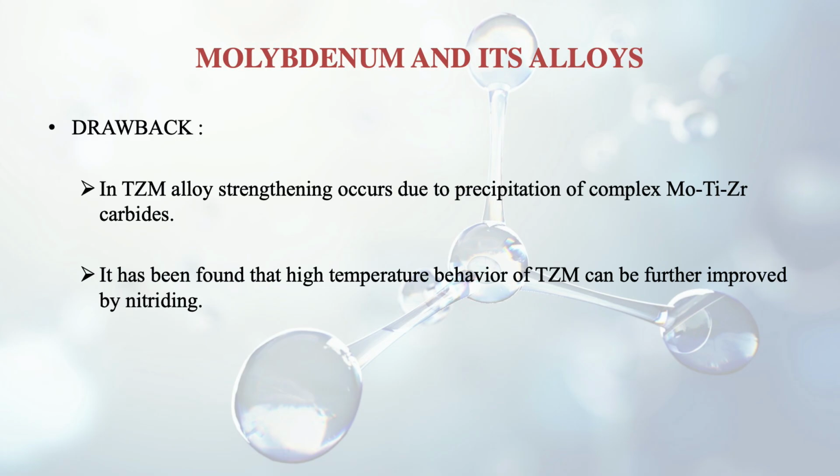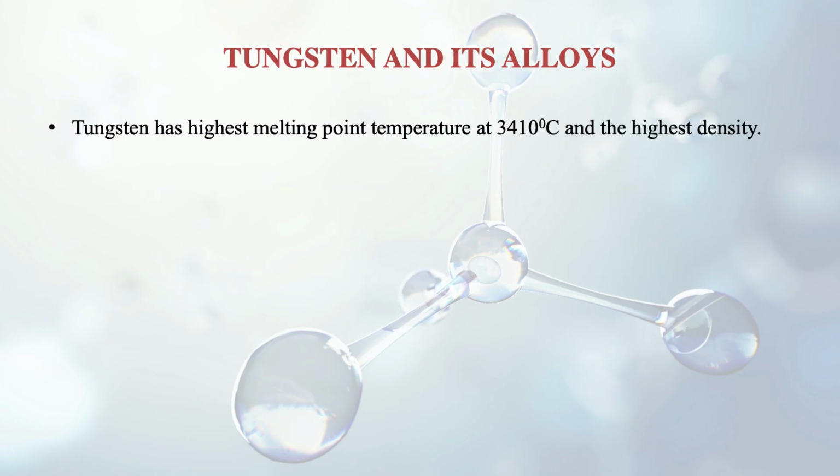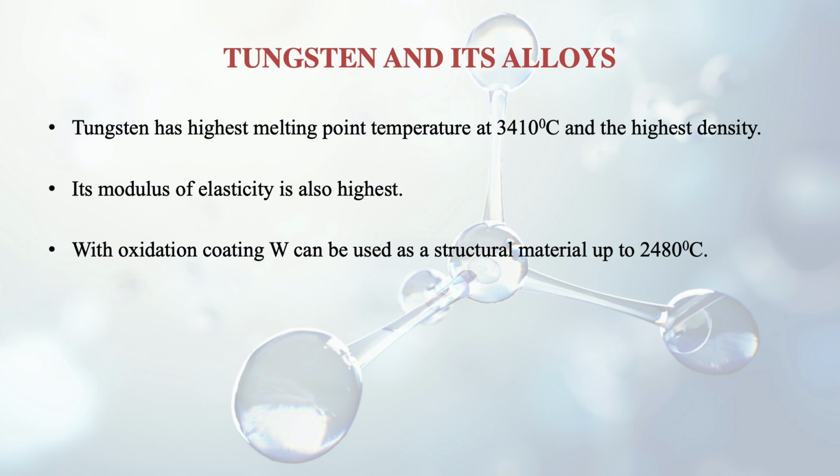Then we move to the higher side of melting point, where tungsten comes in. Tungsten has the highest melting point, which is around 3410 degrees centigrade, and its density is also the highest. Modulus of elasticity is also the best, and with oxidation coating, tungsten can be used as a structural material up to 2480 degrees centigrade. So it can be used in our rockets and space shuttles, etc.